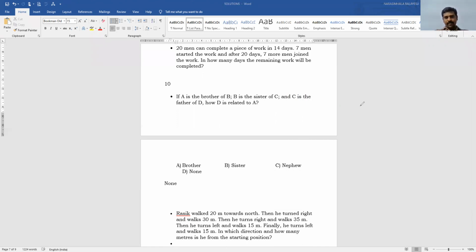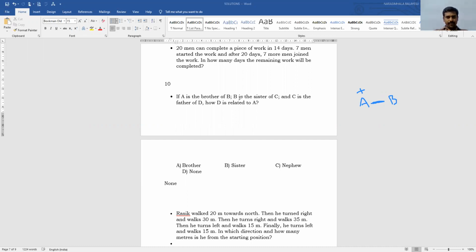A is the brother of B. So here A and then B. By using this statement, A and B are siblings, and we don't know the next part. So A is the brother, therefore I am writing at the same level. I am writing plus for the male.